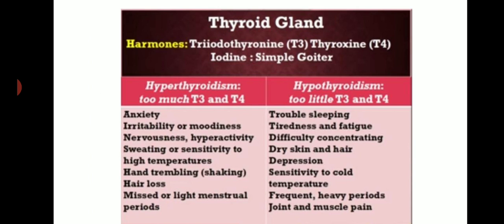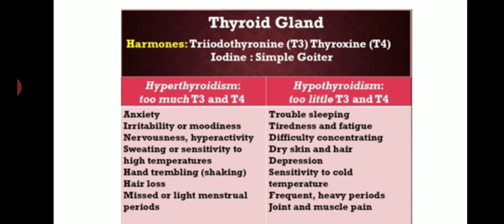Okay, thyroid gland. If it secretes more thyroxine, then that causes hyperthyroidism. Remember, hyperthyroidism means the thyroid gland secretes excess thyroxine hormone, and that causes defects like anxiety, irritability, nervousness, then hyperactivity, sweating, then hand trembling, shaking, hair loss, missed or light menstrual periods. All these are causes of excess secretion of thyroxine hormone.